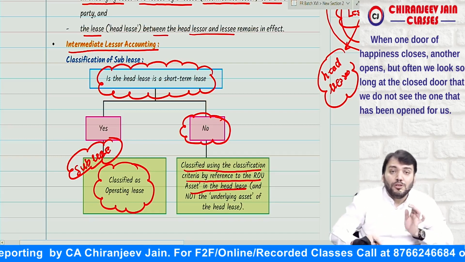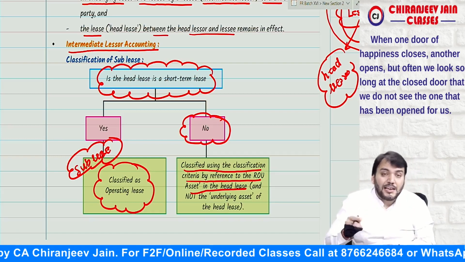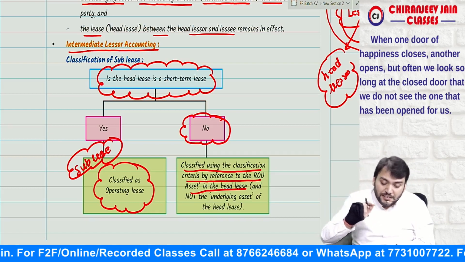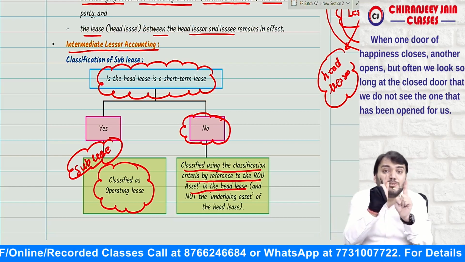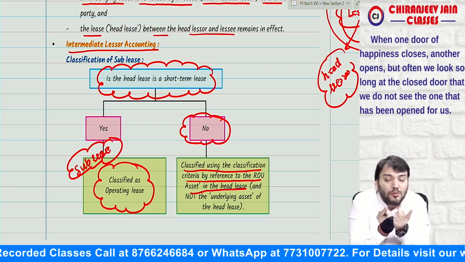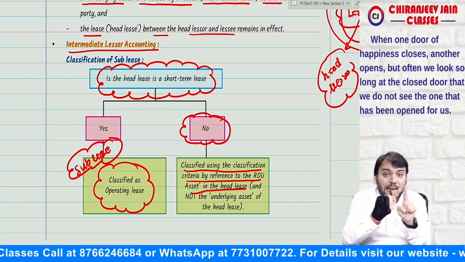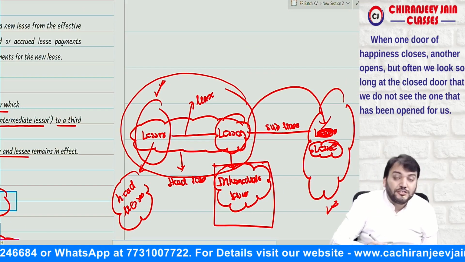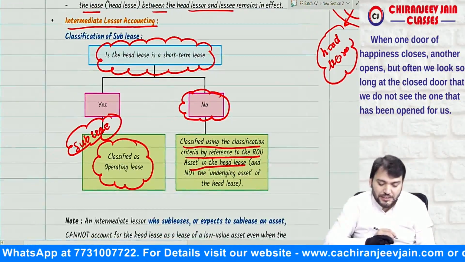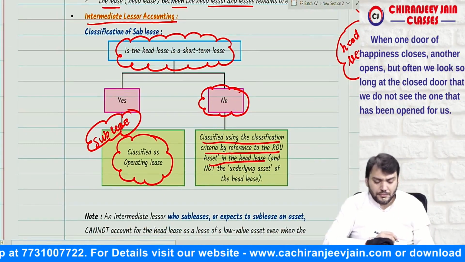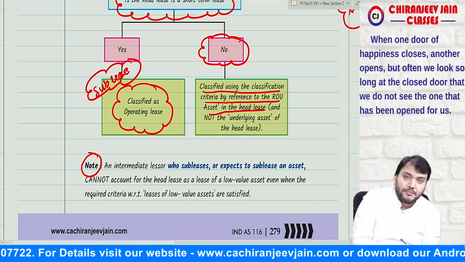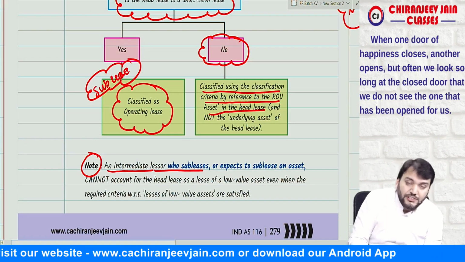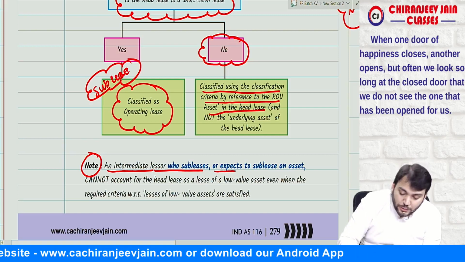Means now we need to classify as per the classification criteria given under Ind AS 116 by reference to the ROU asset, not the underlying asset. Because can I say here the ROU asset has been leased? Understood? Yes, sir. Then one note has been given that an intermediate lessor who subleases or expects to sublease an